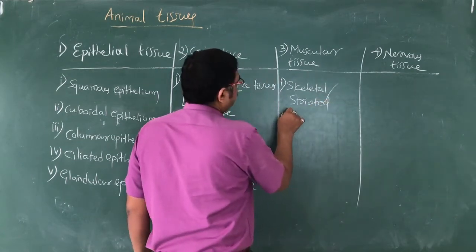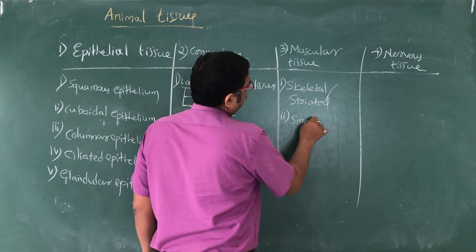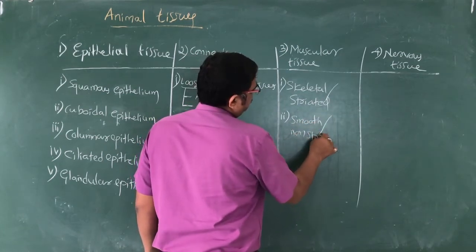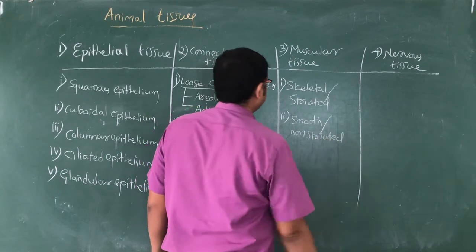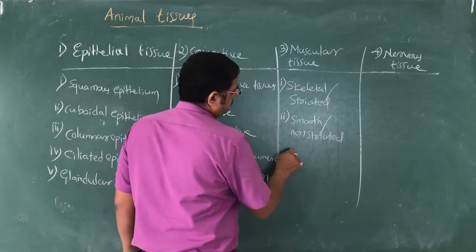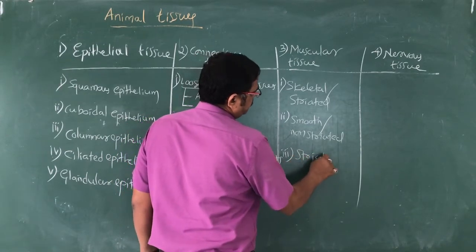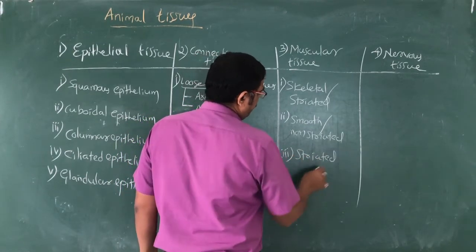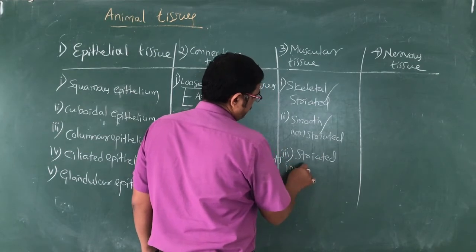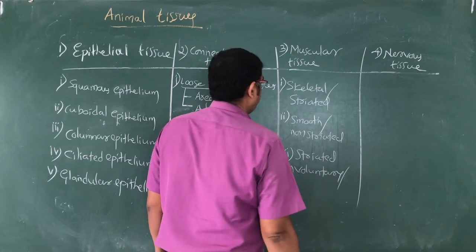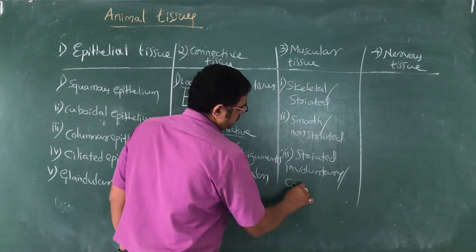The second type is smooth or non-striated. The third is striated involuntary, which is very popularly well known as cardiac muscles.